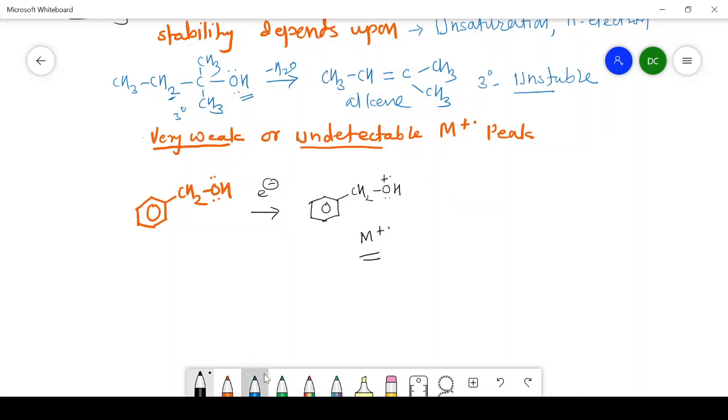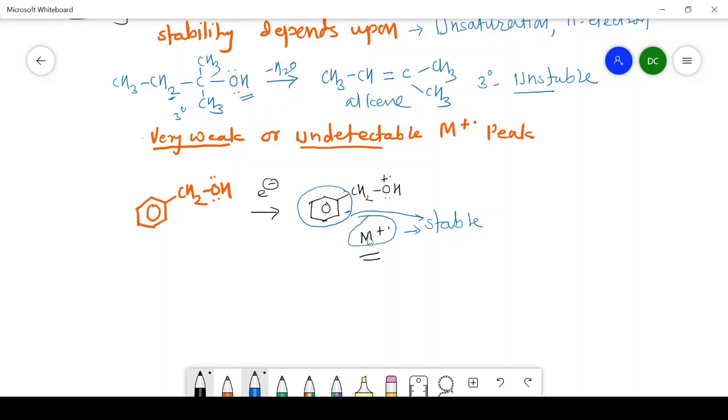Now, in this structure, this is the aromatic ring which is attached to CH2OH. That's why the molecular ion of an aromatic alcohol is stable. Why is it stable? Because of the presence of the aromatic ring.